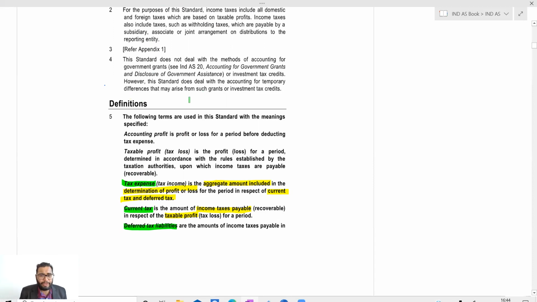And taxable profit. Where do we use the term taxable profit? Taxable profit is used in terms of current tax, let's say income tax payable on taxable profit.